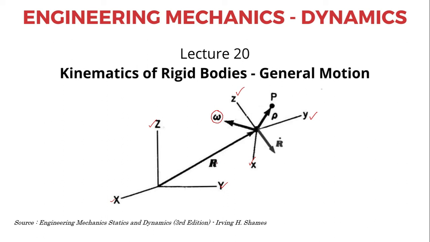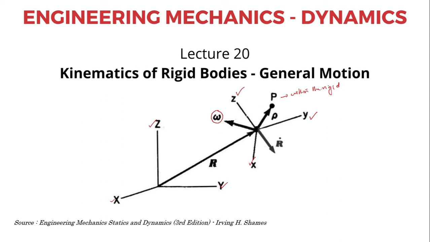Now here capital R is the corresponding position vector of the origin of the moving reference frame with respect to the fixed reference frame capital XYZ, and this corresponding point P is within the rigid body. The position vector of that point with respect to the moving reference frame is given by rho. So if you look at this closely, I can relate the position vectors.